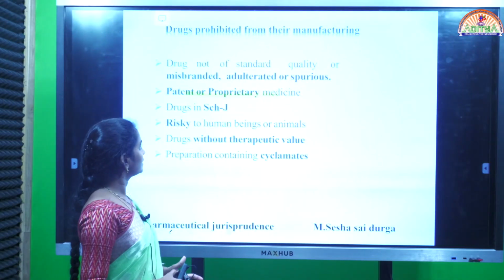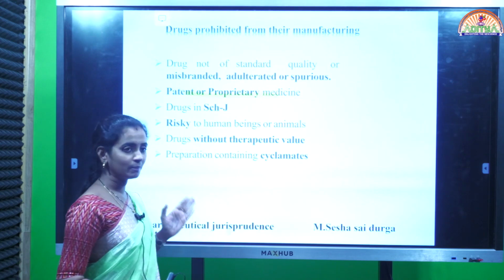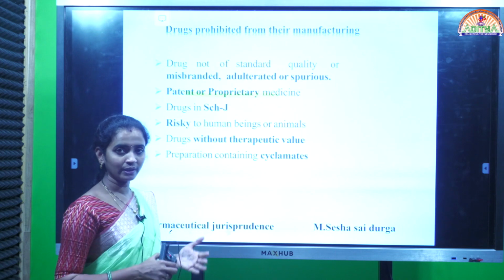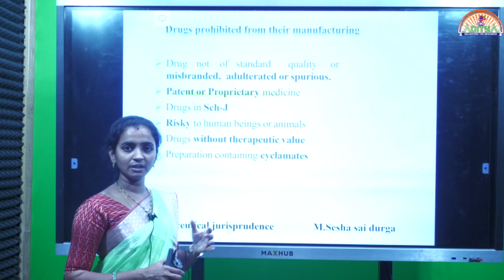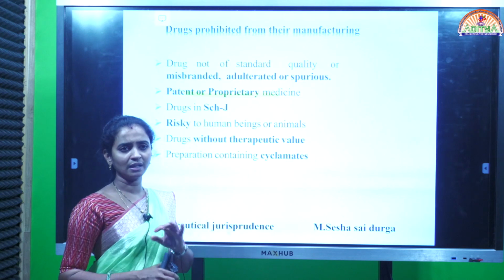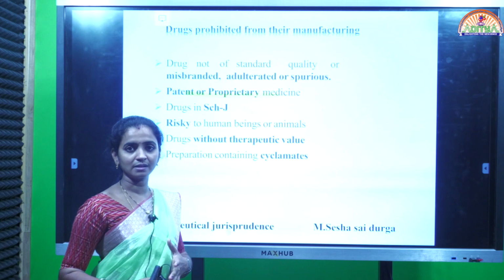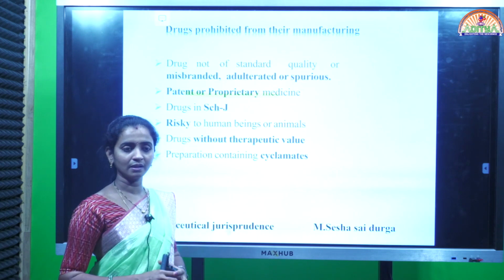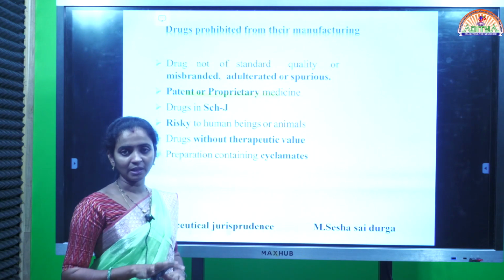And the drugs which come under Schedule J should also not be manufactured in our country. We already discussed Schedule J: some diseases come under it, like hypertension, diabetes or some cancers, which are permanent diseases. Once a person gets the disease, he never gets complete permanent relief from it.